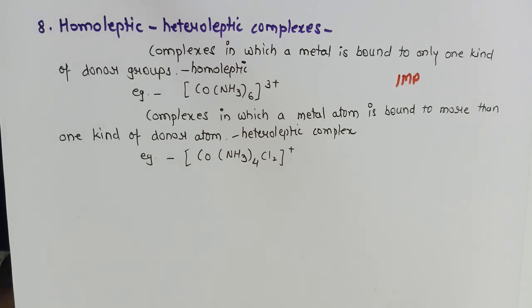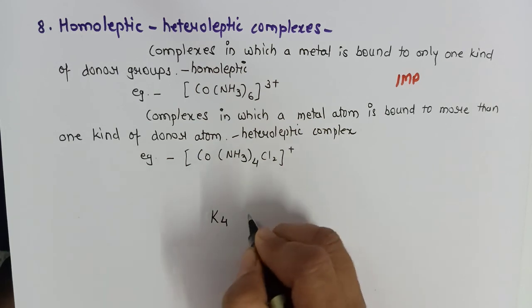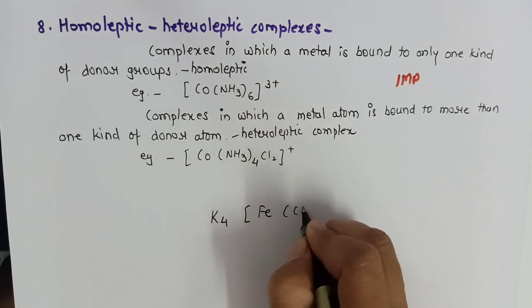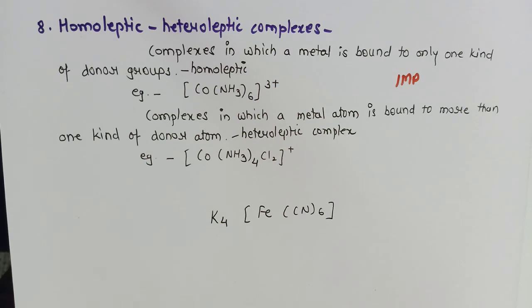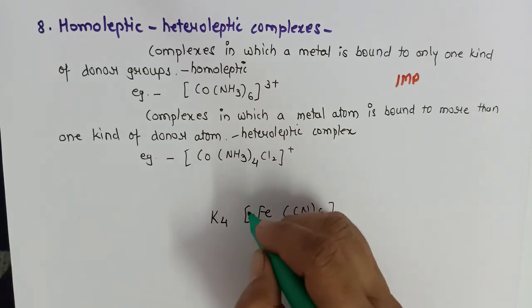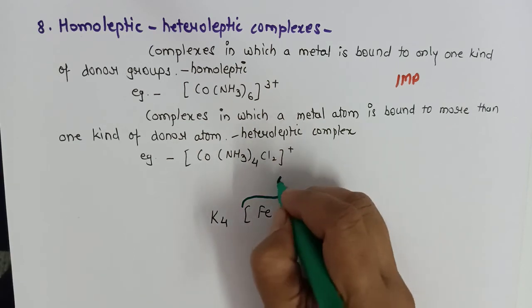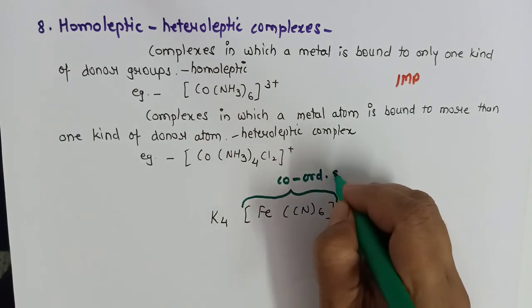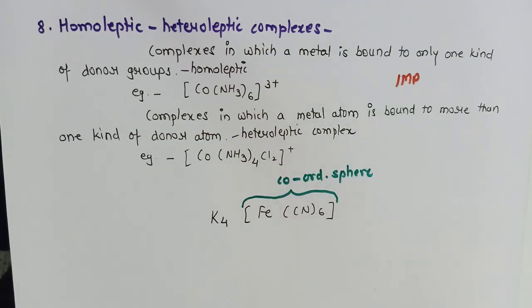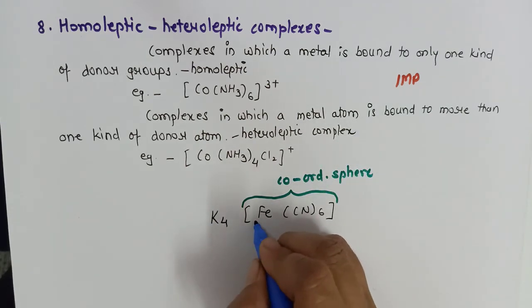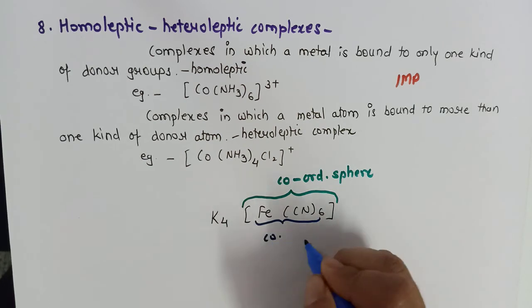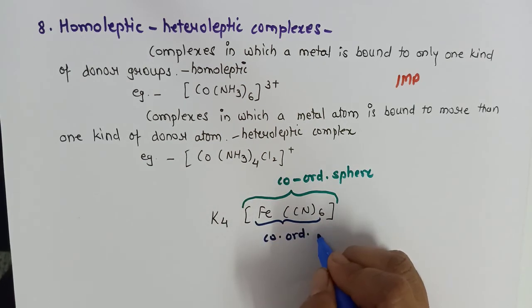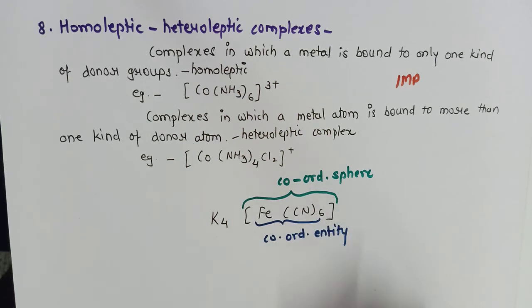So what we have seen today: suppose there is any coordination compound with us, then this whole square bracket is called the coordination sphere. The entity present inside the square bracket is called the coordination entity. The metal atom which is present in the coordination entity is called the central metal atom.